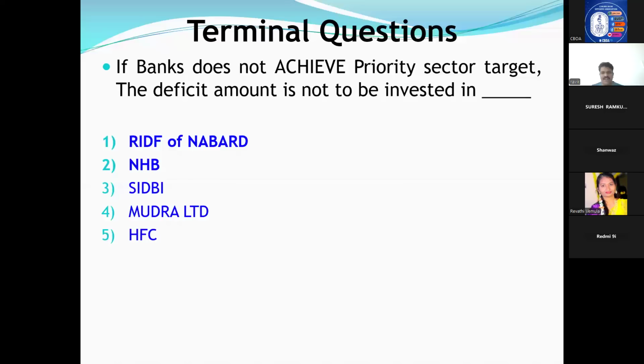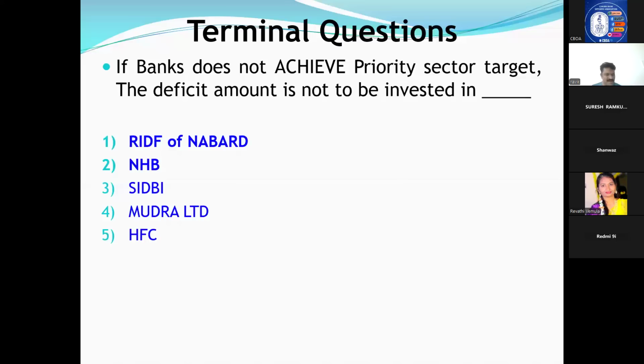If a bank does not achieve the priority sector target, the deficit amount is not to be invested, underline, in NABARD, RIDF, NHB, SIDBI, Mudra, HFC. One question, you will check whether you know all the answers or not. Where can you not keep? Odd man out: NABARD, NHB, SIDBI, Mudra, HFC. There is a confusion there.